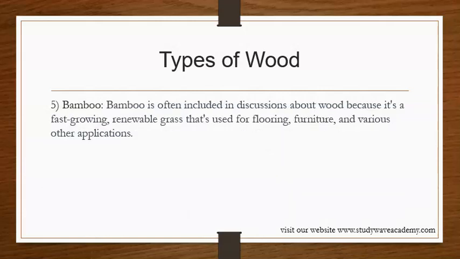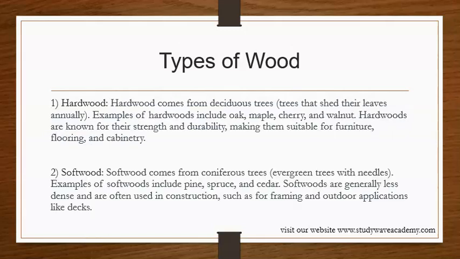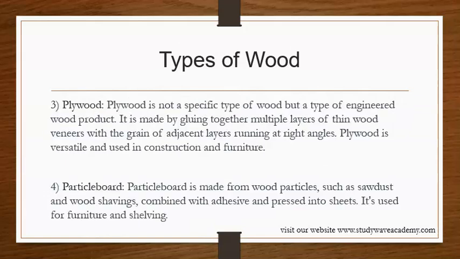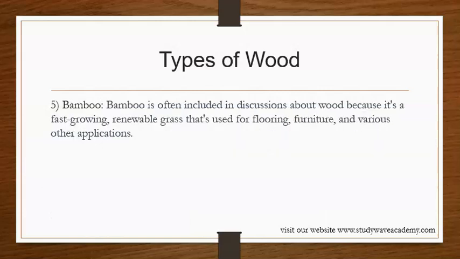Then we have the bamboo. The bamboo is often included in discussions about wood because it is a fast-growing, renewable grass that is used for flooring, furnishing, and various other applications. So we mentioned the types of wood: we have the hardwood, the softwood, the plywood, the particle board, and the bamboo.